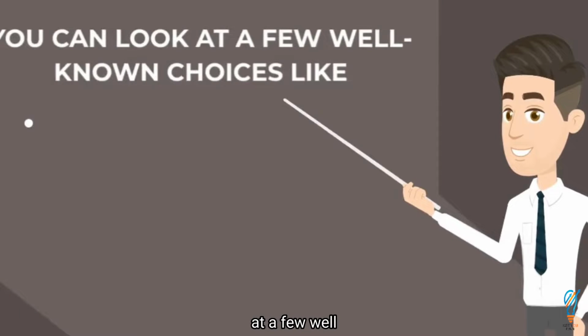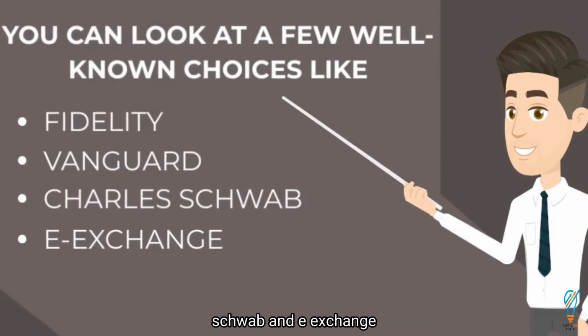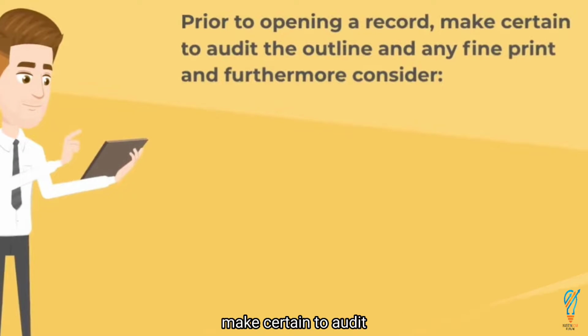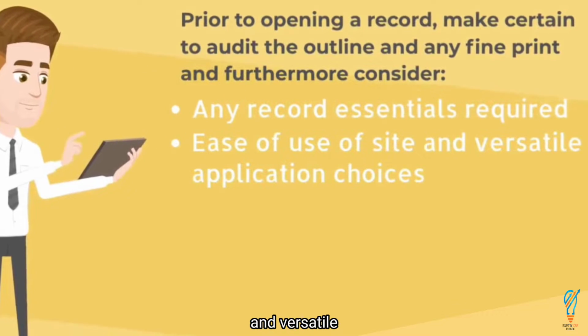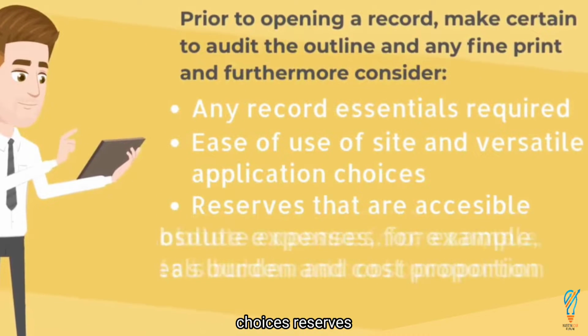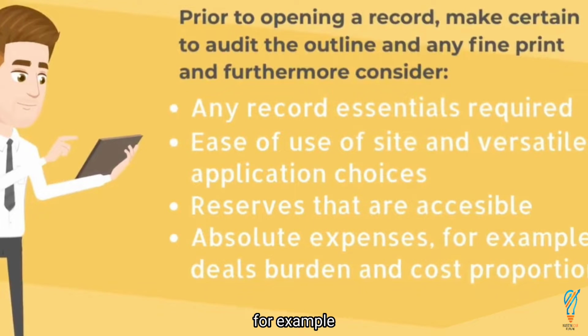You can look at a few well-known choices like Fidelity, Vanguard, Charles Schwab, and eXchange. Prior to opening a record, make certain to audit the outline and any fine print, and furthermore, consider the following. Any record essentials required. Ease of use of site and versatile application choices. Reserves that are accessible. Absolute expenses, for example, deal's burden and cost proportion.